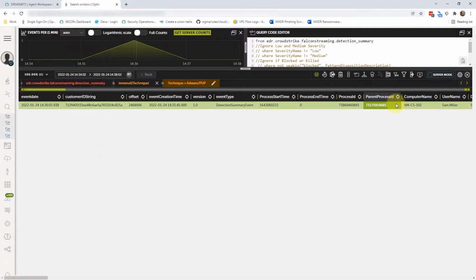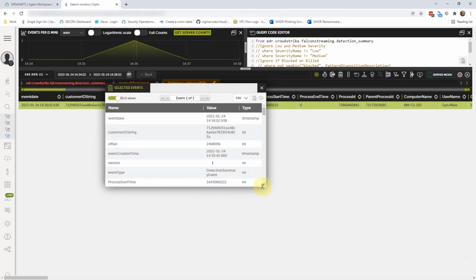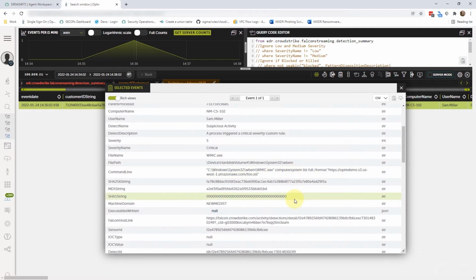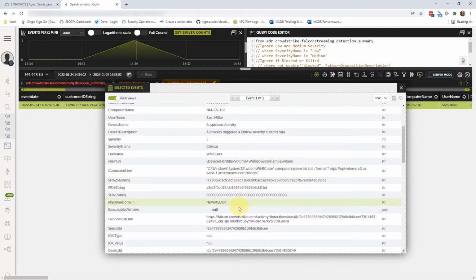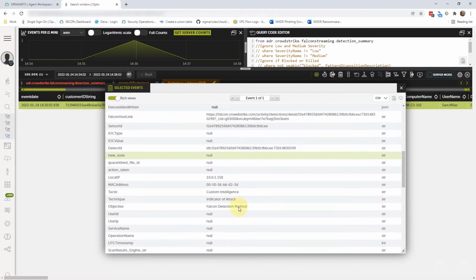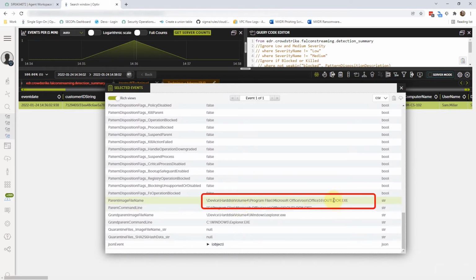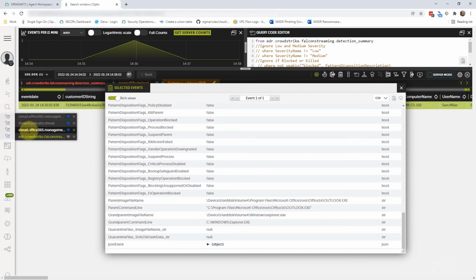Sam's name and command line details are extracted from the alert. The analyst notices there is a URL associated with the alert. The analyst also notices that Outlook was the parent process, leading the analyst to believe this may have been a successful phishing attempt.